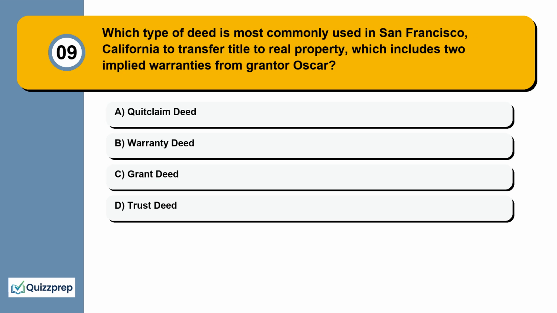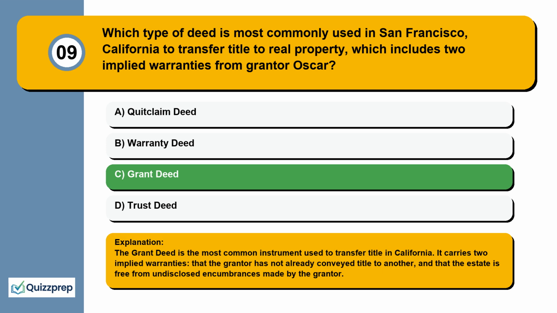Question 9. Which type of deed is most commonly used in San Francisco, California to transfer title to real property, which includes 2 implied warranties from grantor Oscar? Quitclaim deed, warranty deed, grant deed, trust deed.